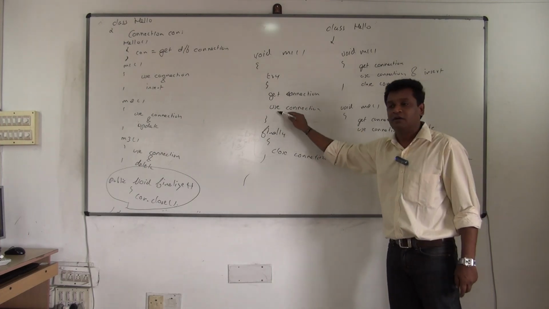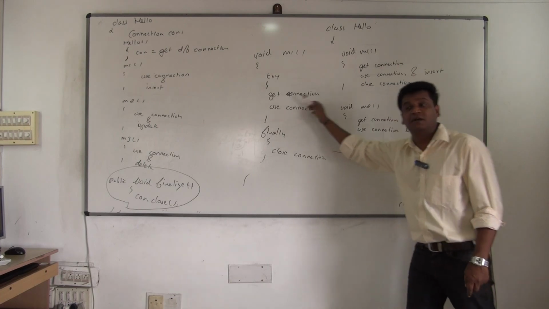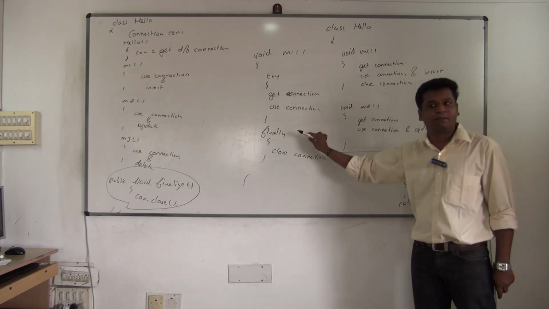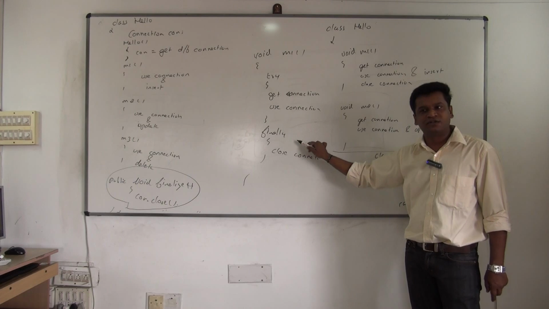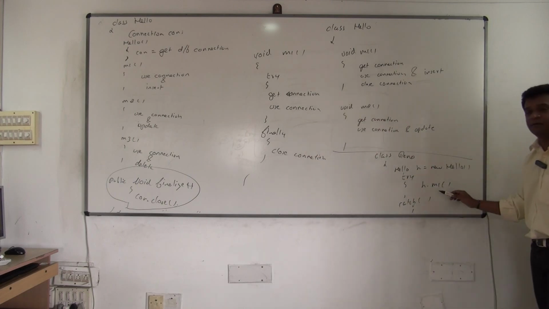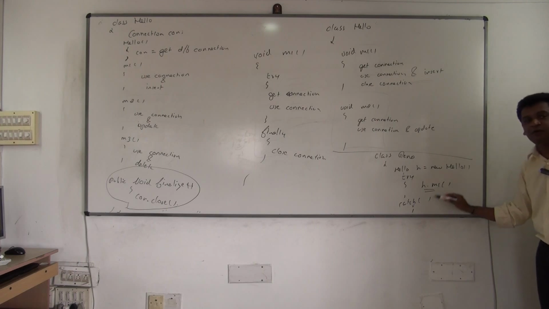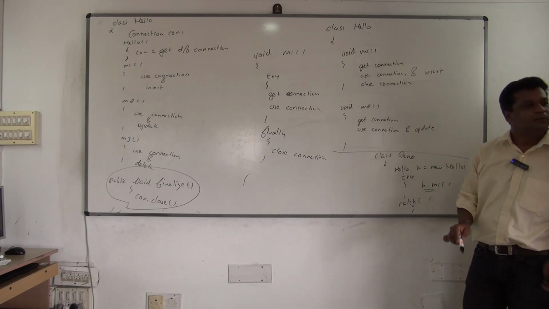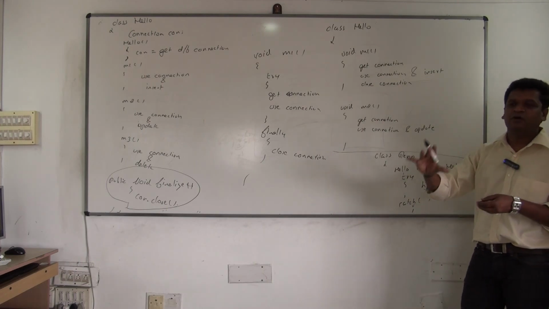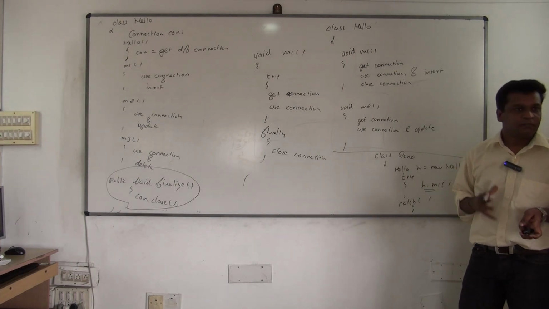Immediately control will come, what? An exception will occur. If an exception occurs, control will come back. But before coming, what happens? Finally will execute, it will close the resource and then come back. But where will it come? To catch. All the statements in try will be skipped. And now catch will re-invoke the method with proper values. This is a rough idea I am giving you of how the flow happens.